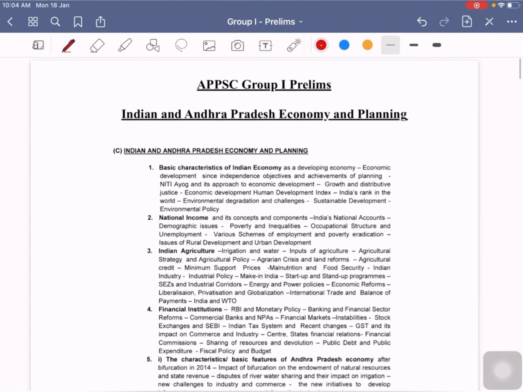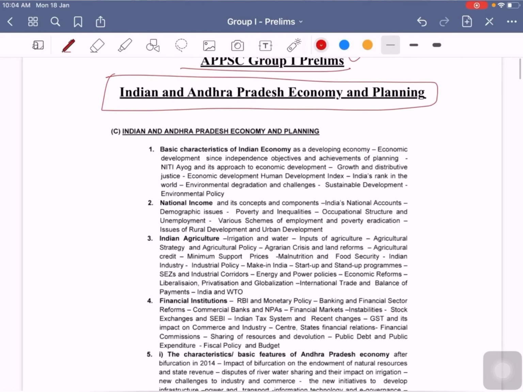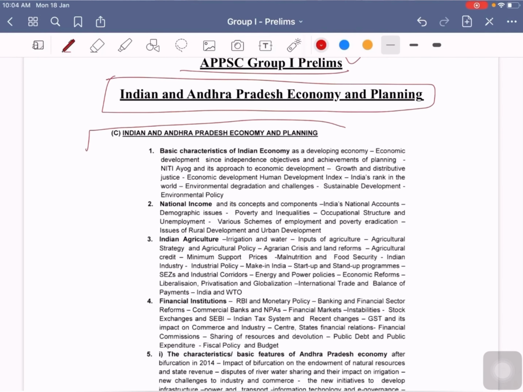As far as our series is concerned, I will be dealing with only Indian and Andhra Pradesh economy and planning of Group 1 prelims. So, first we will see what the syllabus is regarding the Indian and AP economy and planning. In part C of GS paper 1, we will have Indian and Andhra Pradesh economy and planning.